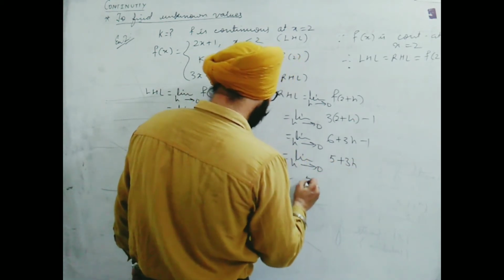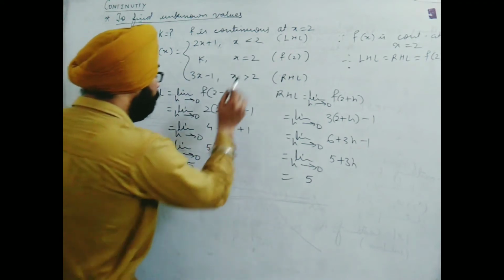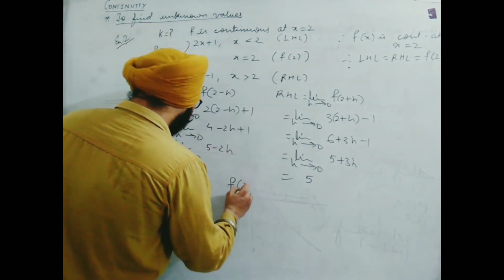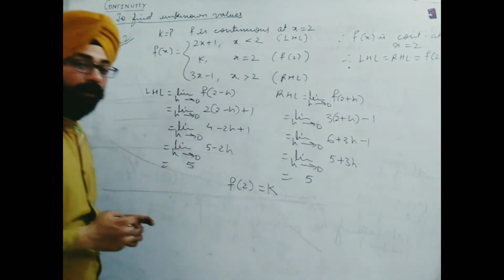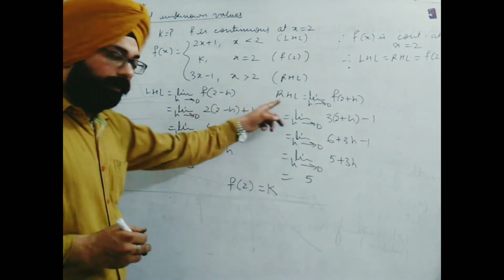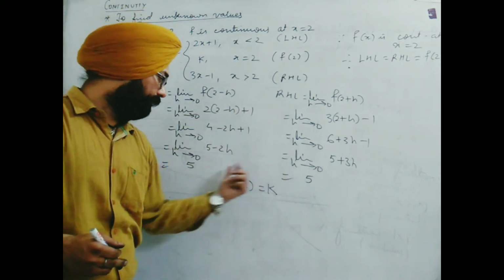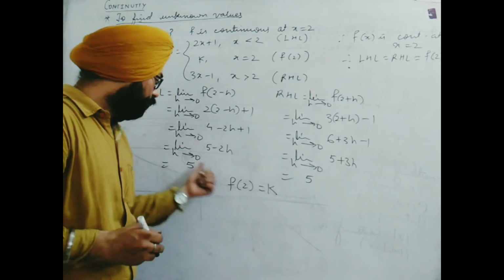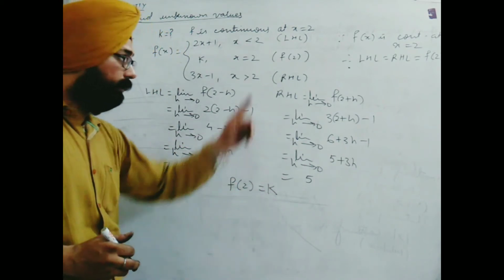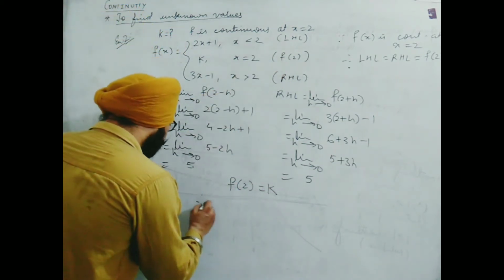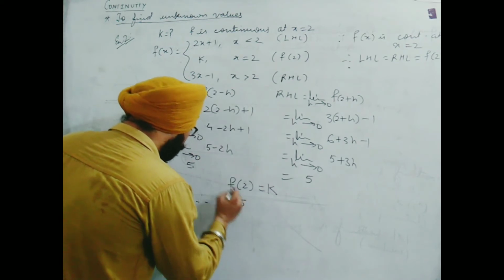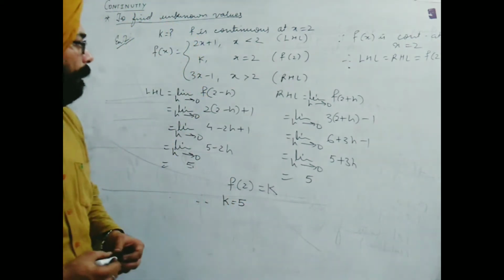Replacing h by 0, I see it is 5. And obviously f of 2 is equal to k. Now LHL and RHL both give the same value 5, which should be equal to f of 2. Therefore k is equal to 5. This way we can obtain it.